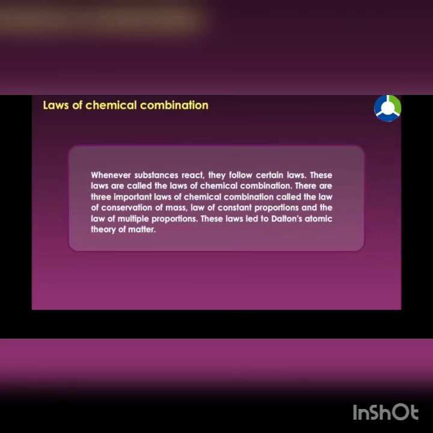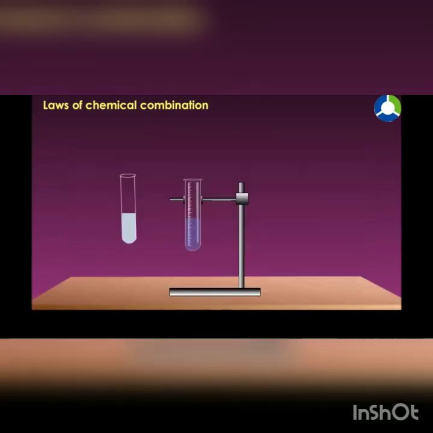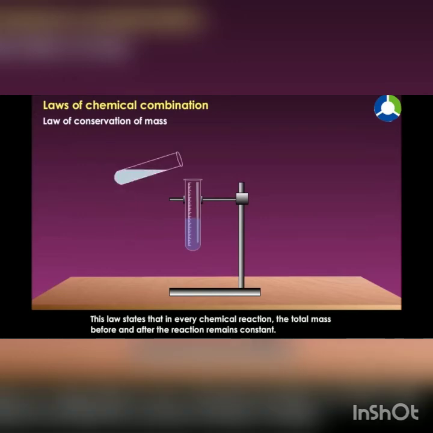These laws led to Dalton's atomic theory of matter. Law of conservation of mass. This law states that in every chemical reaction, the total mass before and after the reaction remains constant.